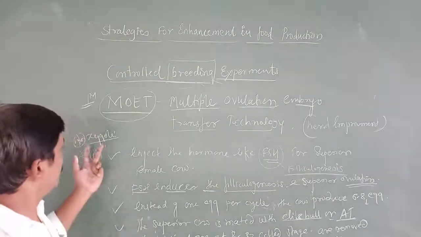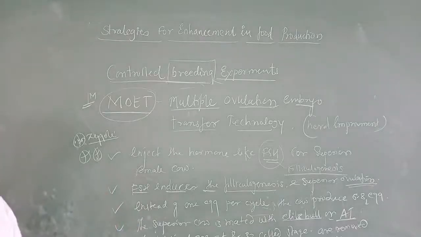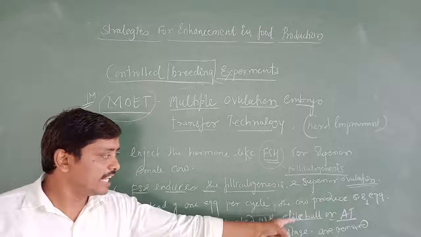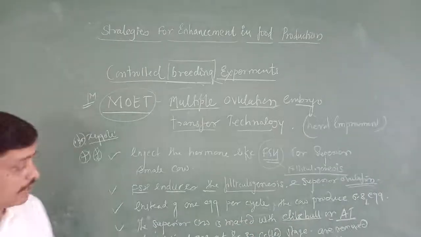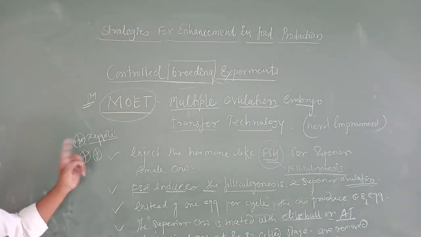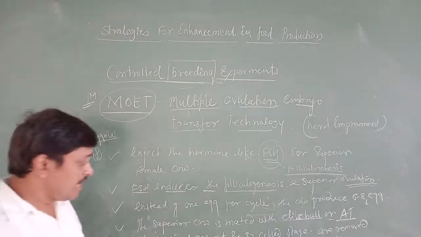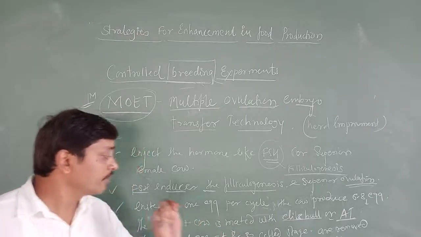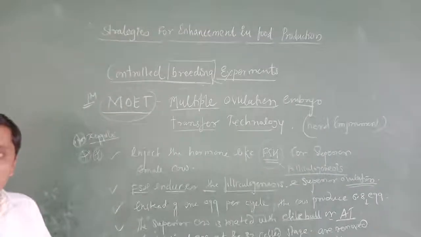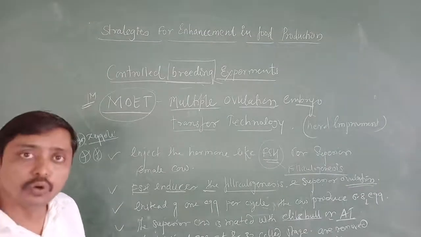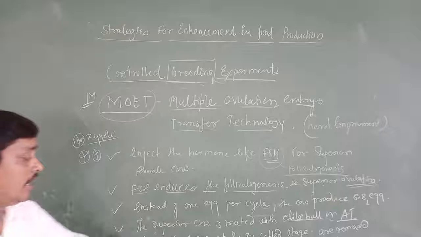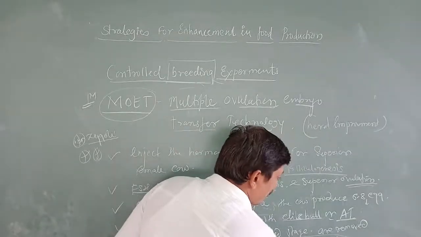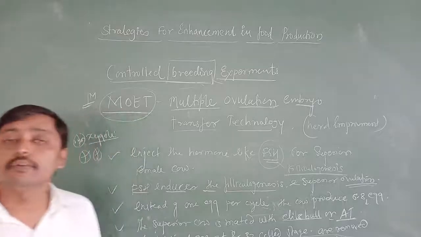Now here, once fertilization has happened, the superior female has been mated with the elite bull or artificially inseminated, then the zygote is produced and starts developing or dividing. When it comes to the 8 to 32 cell stage, at that time it can be removed non-surgically and introduced into the surrogate mother. This is very important. What is meant by a surrogate mother?